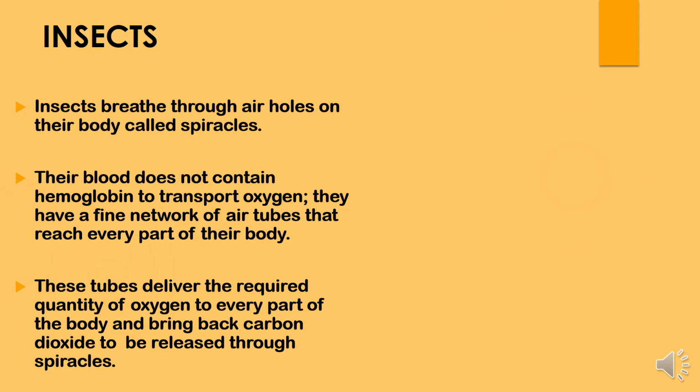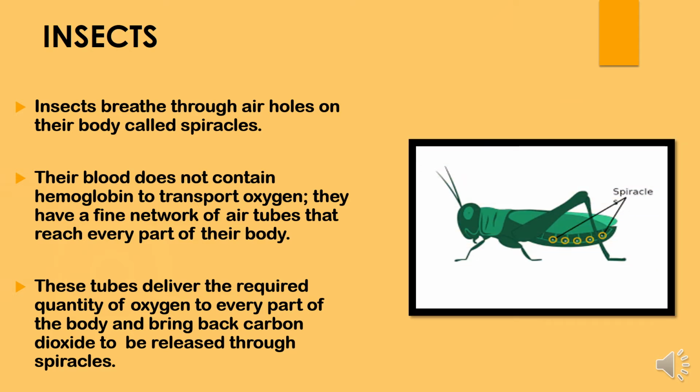So what is the use of the air tubes? They carry the oxygen to different parts of the body of the insect and then bring the carbon dioxide from the body organs, and it is released through the spiracles. You can see in the picture that spiracles are shown on an insect body. They are basically the air holes and called spiracles.